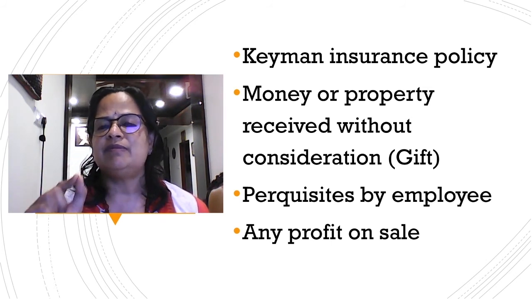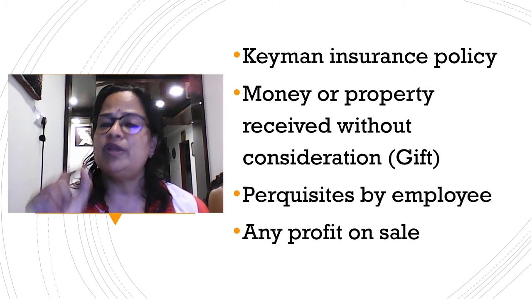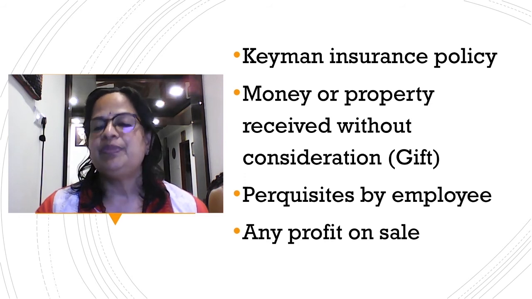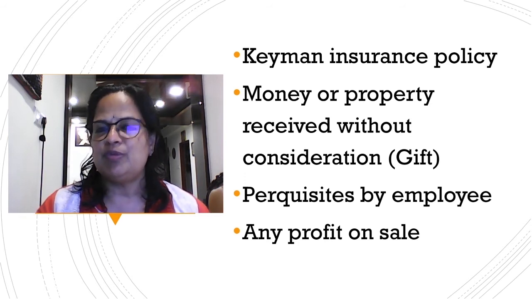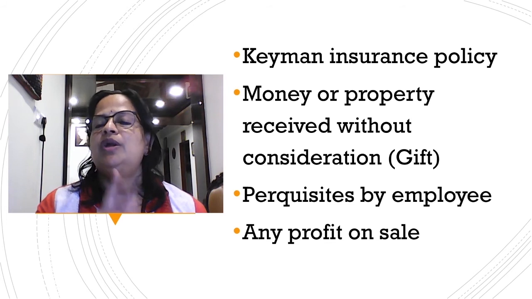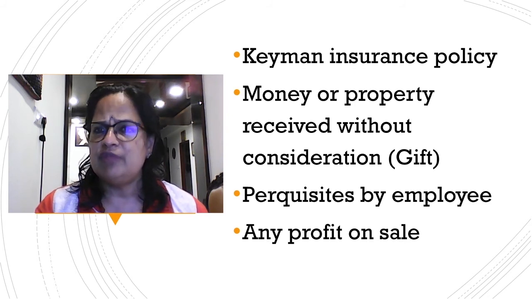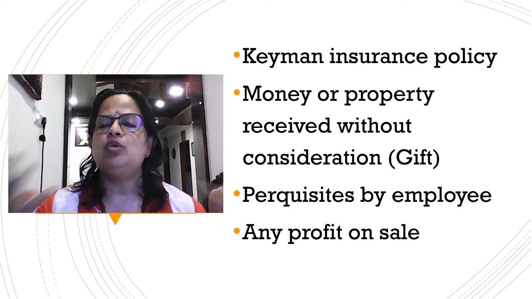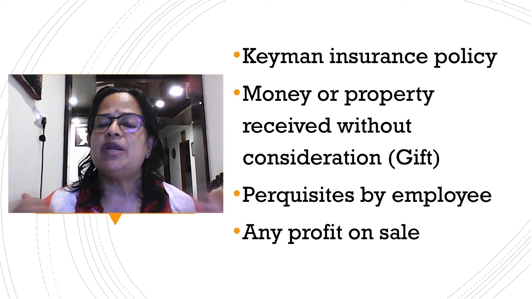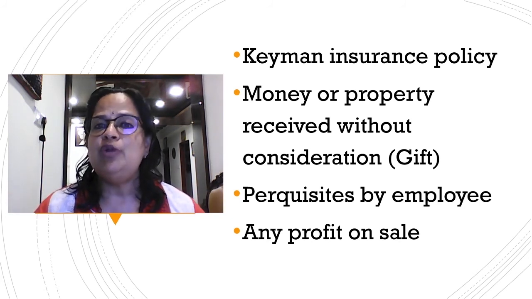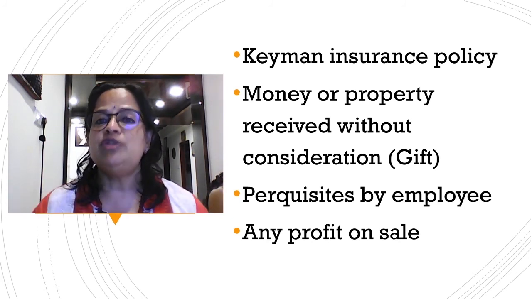collect income, will take an insurance policy for important people of the organization. For example, Azim Premji for Wipro or Rishad Premji for Wipro, Sudha Murthy for Infosys, Narayana Murthy for Infosys, Nandan Nilekani for Infosys. So these top people who are working for the organization, their contributions are highly valued by the organization. They will take a special insurance policy.